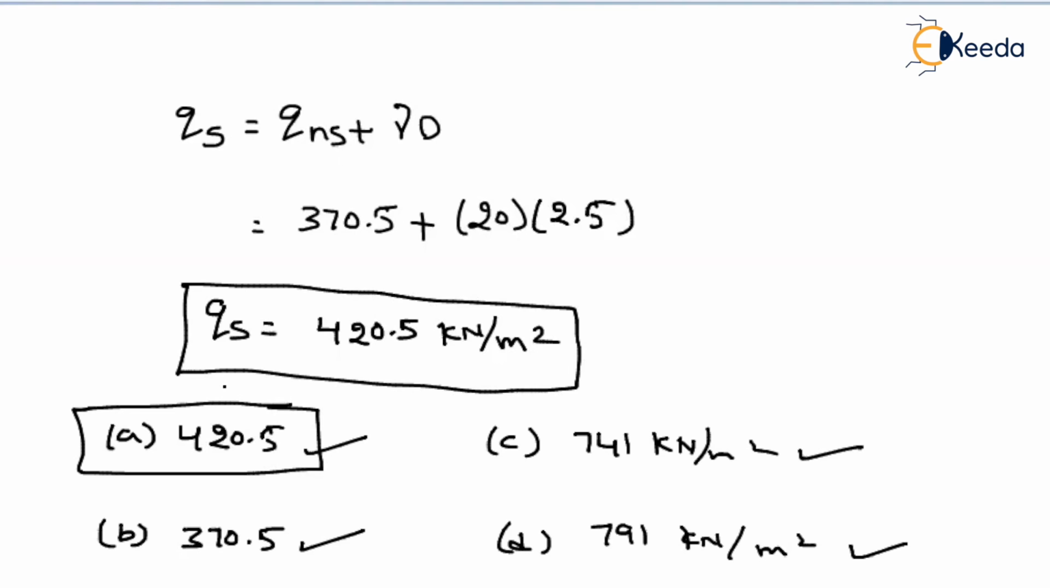In a hurry, sometimes we just find the ultimate bearing capacity and pick up the answer. That option will also be there in the exam. That is why most people get negative marking. So before submitting the answer, first cross check which bearing capacity they are asking, and then submit it. Okay. Thank you.